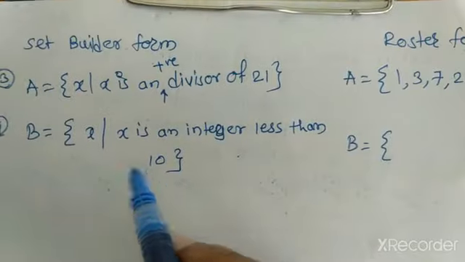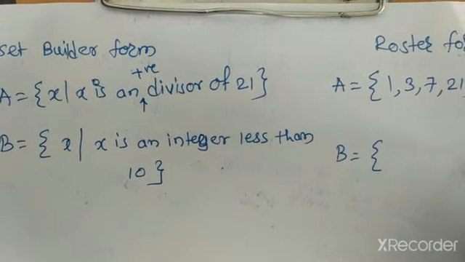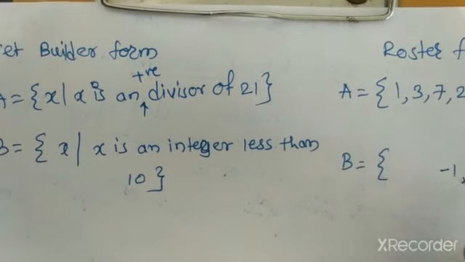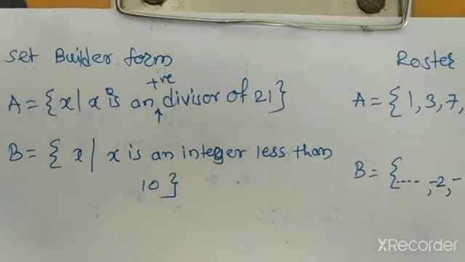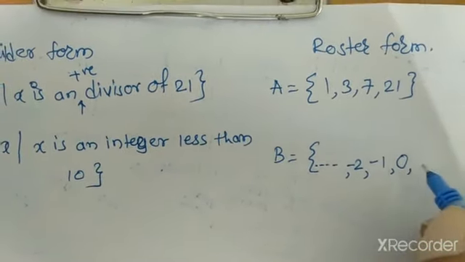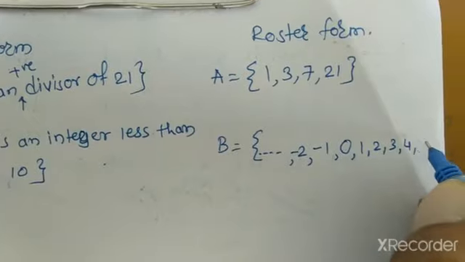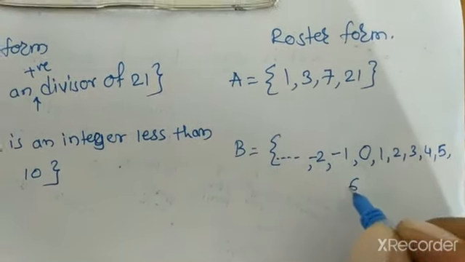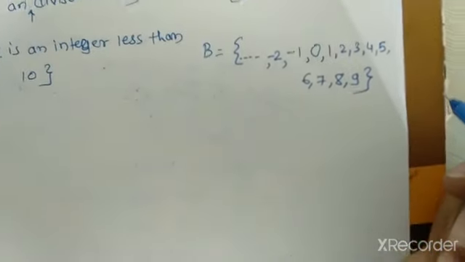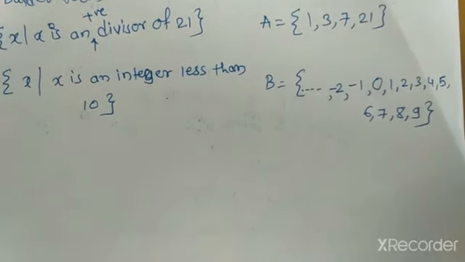Now less than 10 there will be negative values also. So we start from the neutral value, 0. We have to find integers less than 10. Therefore 0, minus 1, minus 2 and so on are all negative integers which will come in this set, and after 0 it will be 1, 2, 3, 4, 5, 6, 7, 8, 9. This will be the roster form of the set x is an integer less than 10.